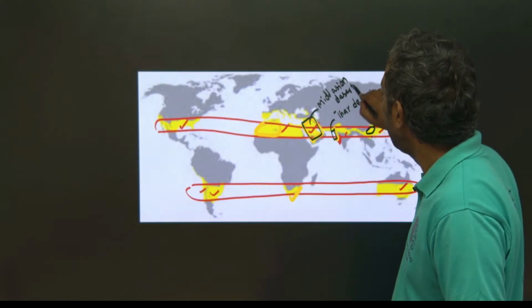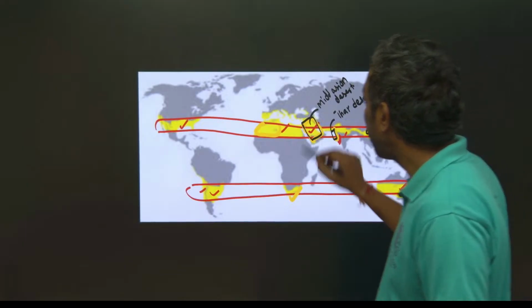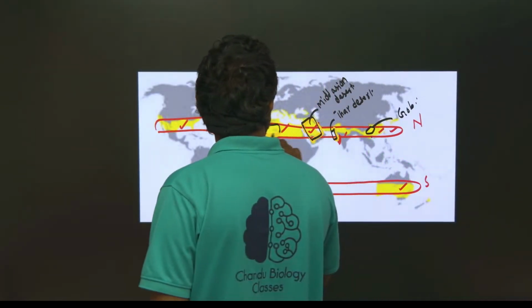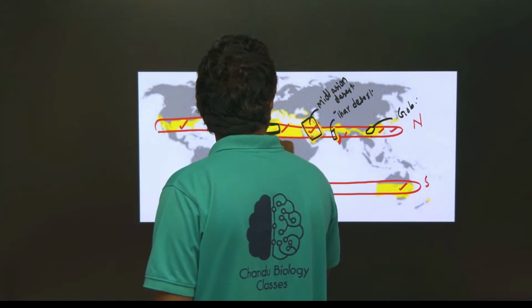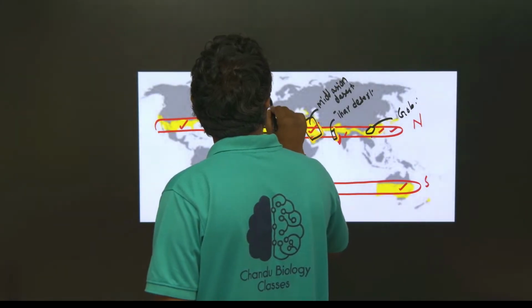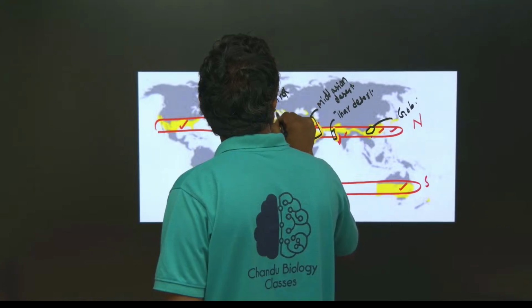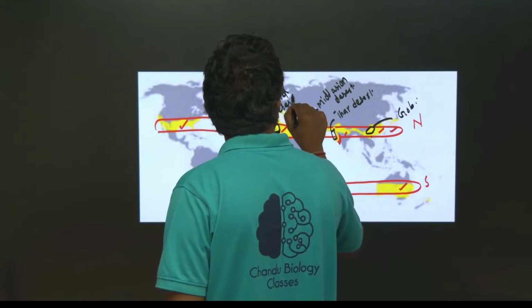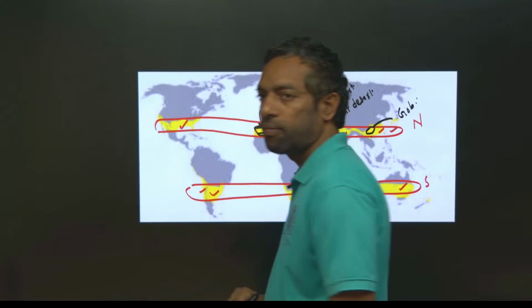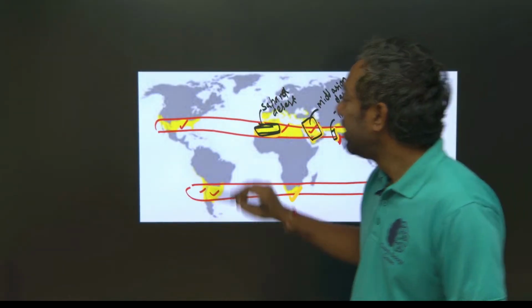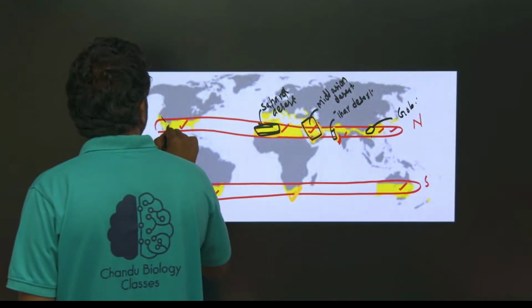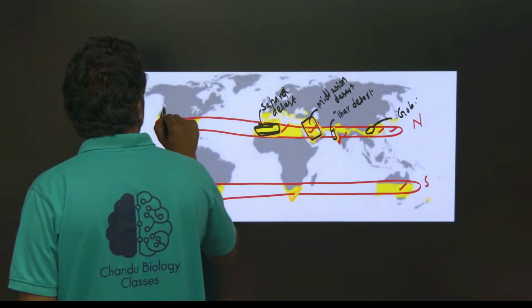On the west side of Africa, the main desert is the Sahara desert. In America, on the west side, there is the Atacama desert.